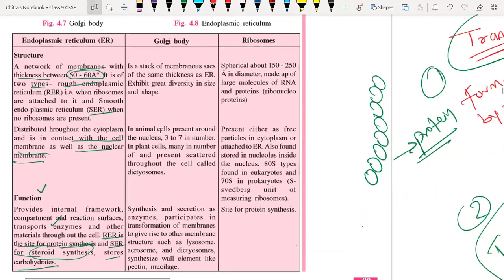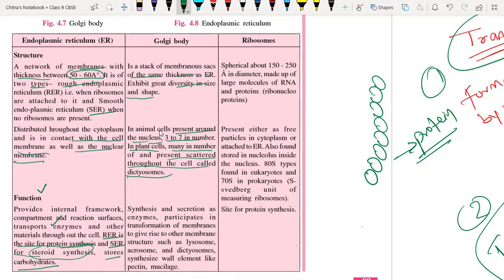Now we will discuss the Golgi apparatus. It is a stack of membrane sacs of the same thickness as the endoplasmic reticulum, and it exhibits great diversity in size and shape. They may be very small or very large. In animal cells, it is present around the nucleus and is 3 to 7 in number. In plant cells, they are many in number, present scattered throughout the cell, and are called dictyosomes.